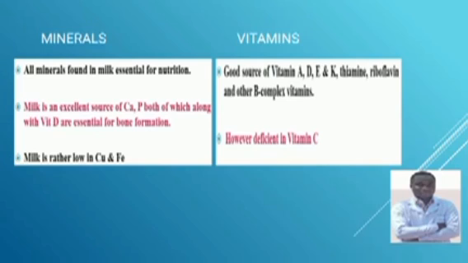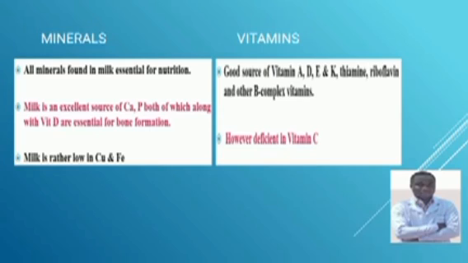Therefore, for the baby, iron is involved in RBC formation, but also it is involved in making the cells and the other tissues.